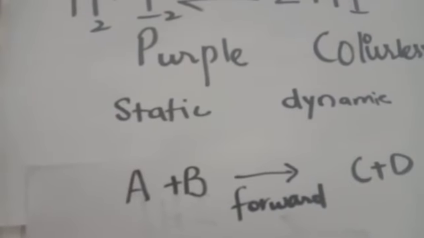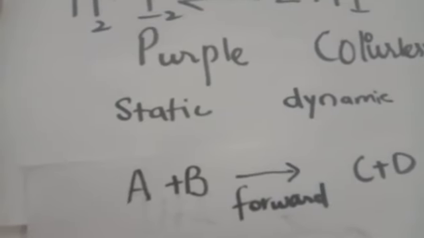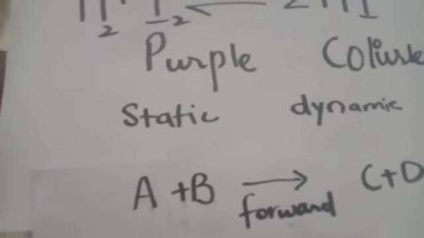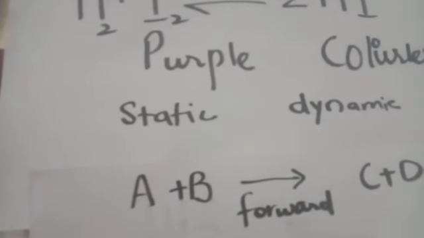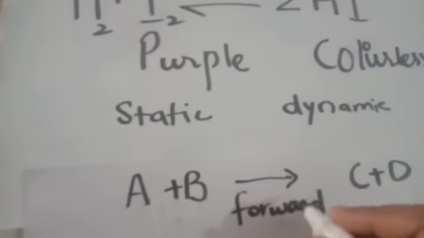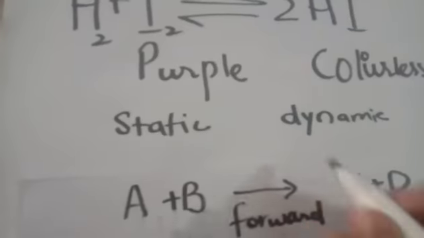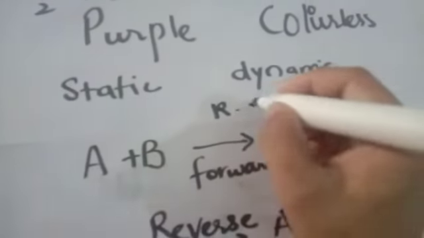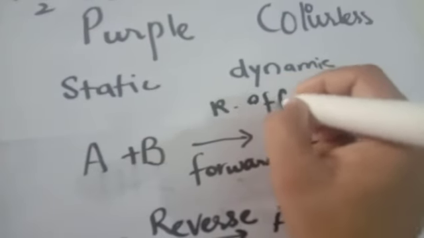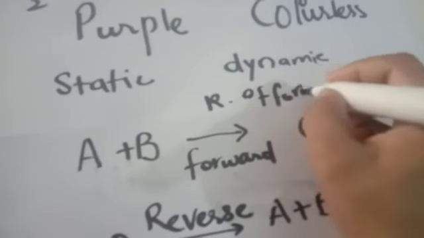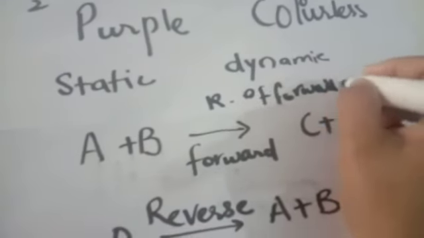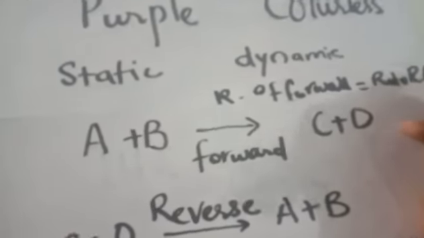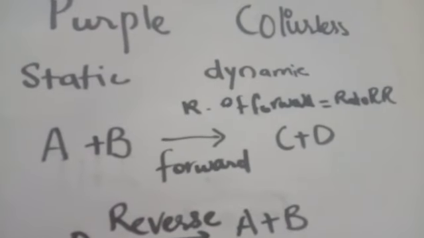And dynamic equilibrium is that equilibrium in which things are moving in equilibrium. If a car is running on the road without any problem, then it is a dynamic equilibrium. Scientifically we can say that dynamic equilibrium is that equilibrium in which the rate of the forward reaction is equal to the rate of the reverse reaction. This is called dynamic equilibrium.